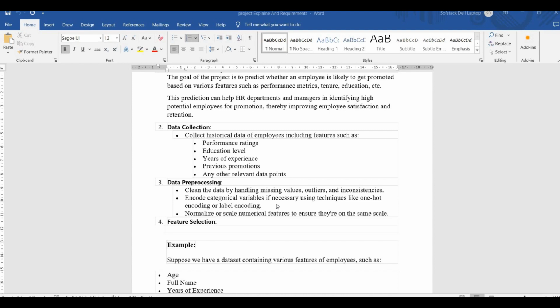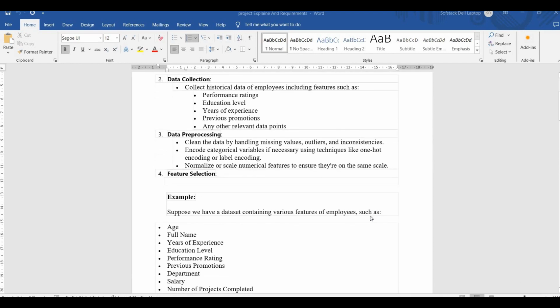simple English. So if there is some column or features in the data set which are represented in English or any other high level language, then it needs to be encoded into a form suitable for the machine learning model so that it can understand what is being indicated by these features in the data. Then there is normalize or scale numerical features to ensure they are on the same scale. This is also one of the very crucial steps in data pre-processing because it helps to avoid bias in our models because of the varying ranges of the numerical features which are present in the data.